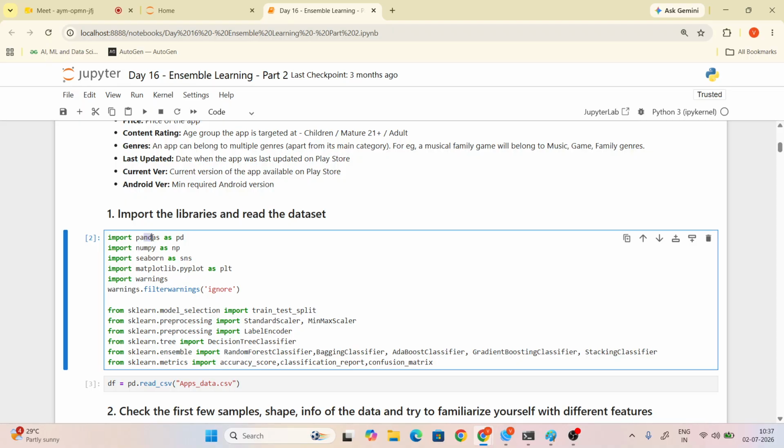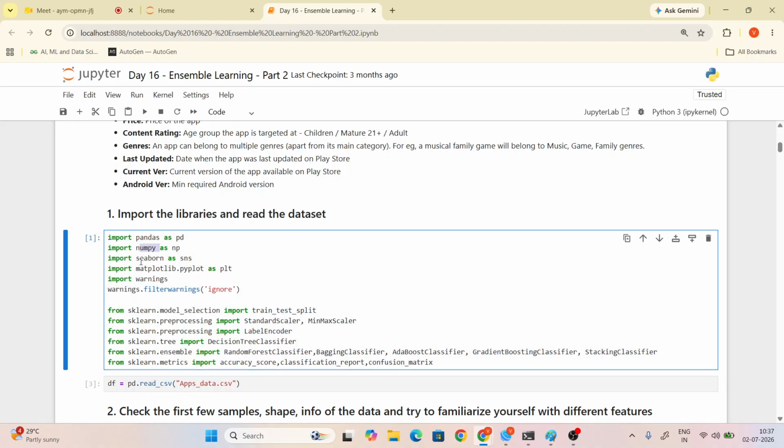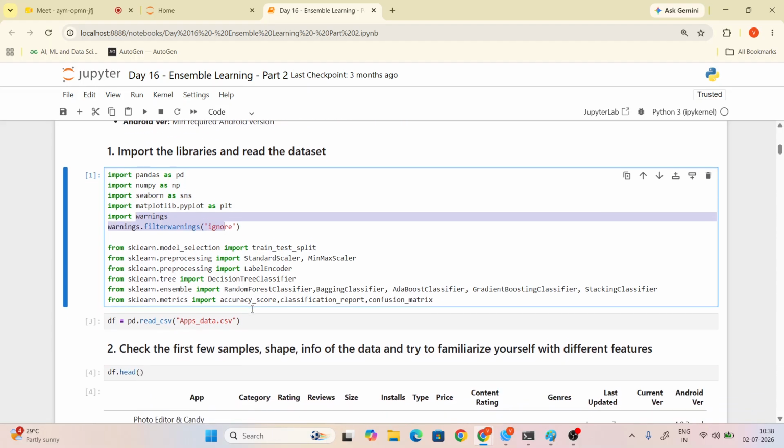Now tell me why we are using pandas to import here. Yeah, pandas to read the table. It helps with data manipulation and analysis. NumPy is used for numerical calculations, mathematical operations. Seaborn and Matplotlib are used for visualization, right? While we want to ignore the warnings, we have to filter the warnings and ignore them. Coming to sklearn model selection, we are importing train_test_split, and in preprocessing, I'll explain the preprocessing steps: StandardScaler and MinMaxScaler. Yesterday you learned the label encoder, right?